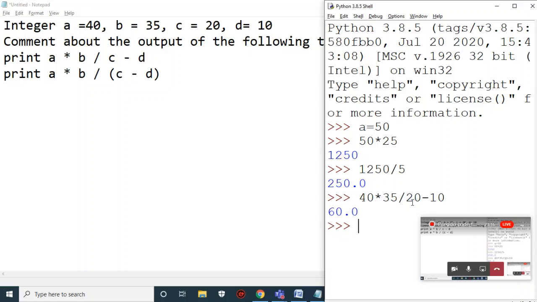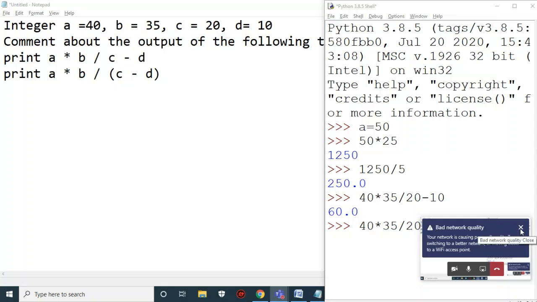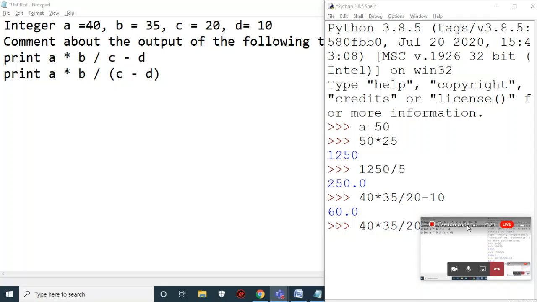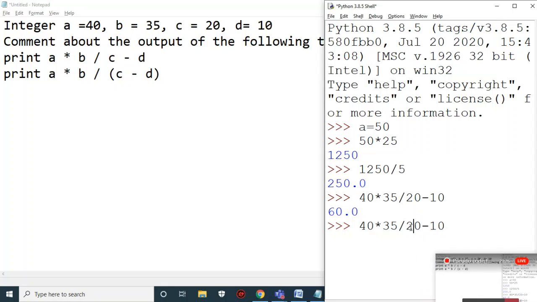We got 60. He's using the same operators, but he gave a different priority level, right? So we'll see that. So we got 140. So the difference between 60 and 140 is 80.